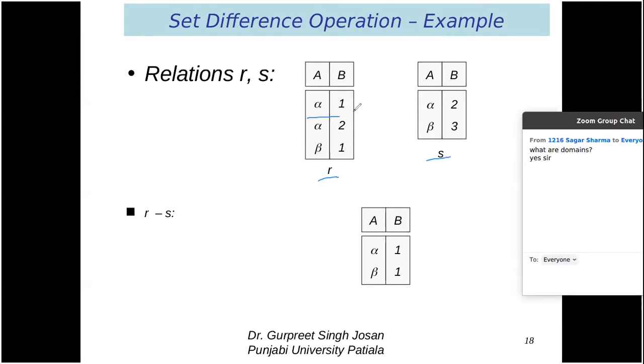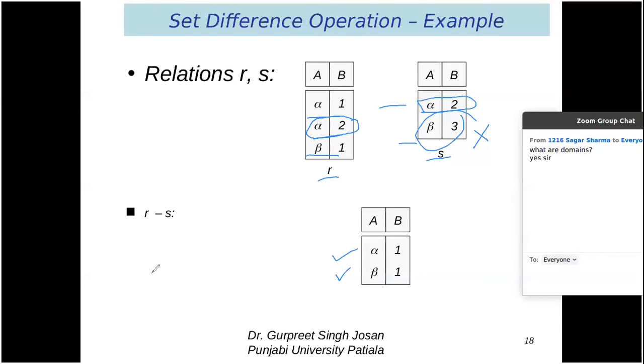So alpha 1 is not available in S, so it will not be subtracted, so it will be retained. Alpha 2 is available in S, so this alpha 2 will be subtracted, and we will not retain this particular row in our result. Then beta 1, there is no beta 1 in S, so we can retain this row also. Now beta 3 will not be included in the result because it is a row from the S table and it is not from R. So we are subtracting S from R.